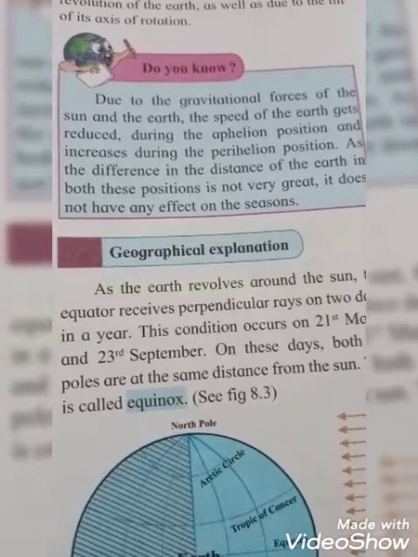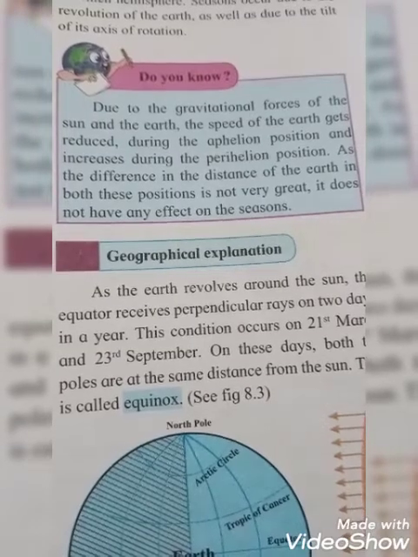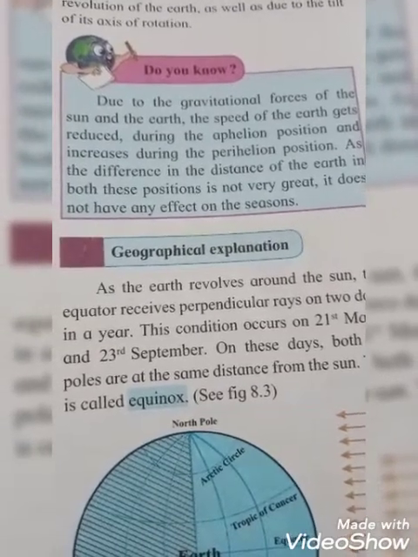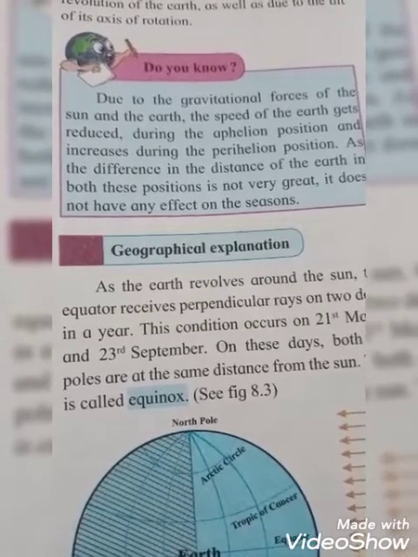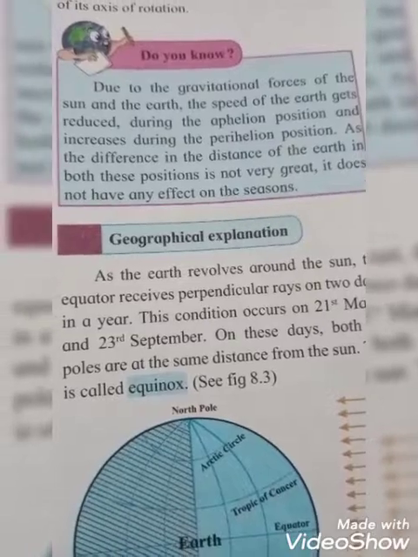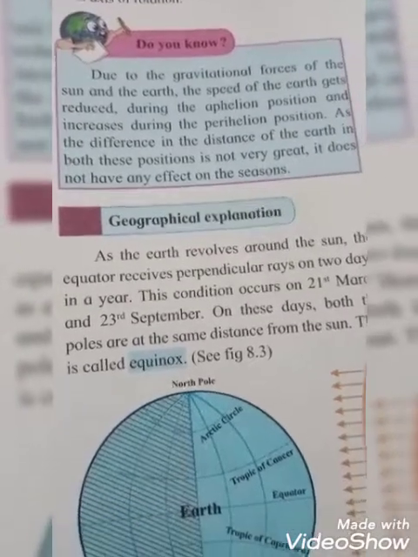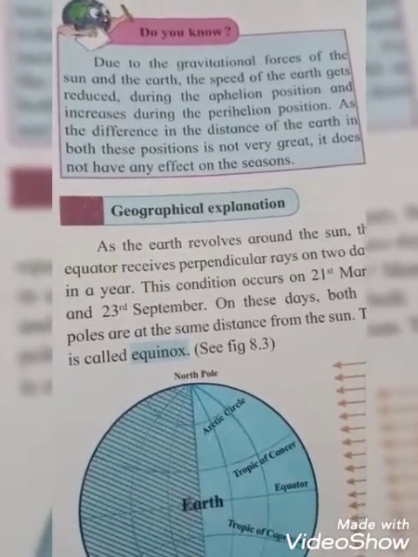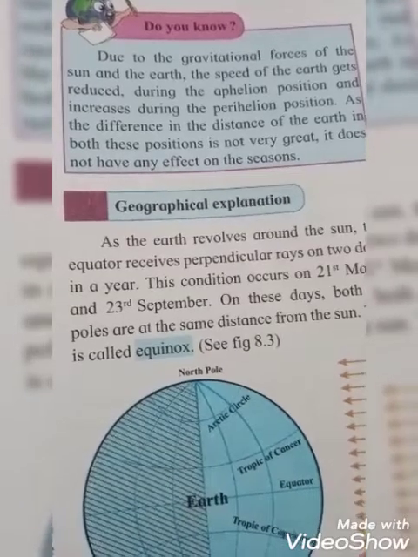See students, due to the gravitational force of the sun and the earth, the speed of the earth gets reduced. At that time the speed of the earth becomes less during the aphelion position and increases during the perihelion position. As the difference in the distance of the earth in both these positions is not very great, it does not have any effect on the seasons. Okay students,